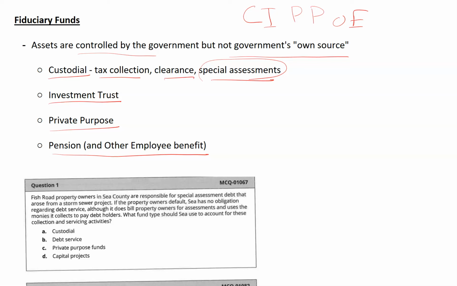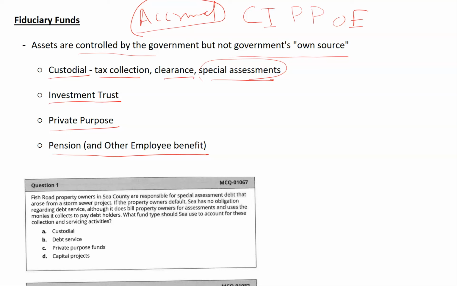Again, for fiduciary funds, we use accrual accounting, and the government is holding money for other people. The governmental entity itself is not a beneficiary, but it can control that money and direct the use of the money. But after a certain period, the government needs to disburse the money to the actual beneficiary, which could be an individual or a private organization.